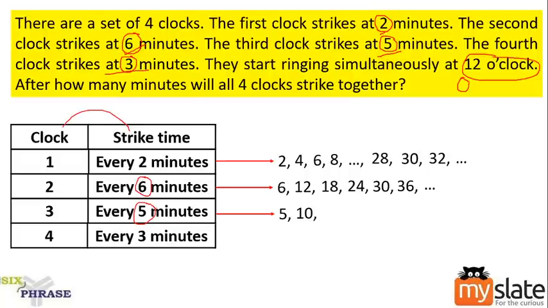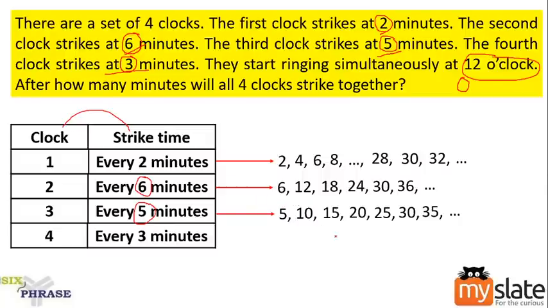After 10 minutes, 15. Then wait for 5 minutes, 20. Wait for 5 minutes, 25. Wait for 5 minutes, 30, 35, and the value goes on. So what do you observe so far? All these are nothing but multiples. 5 ones are 5, 5 twos are 10, 5 threes are 15, 5 fours are 20. It is nothing but multiples of 5.